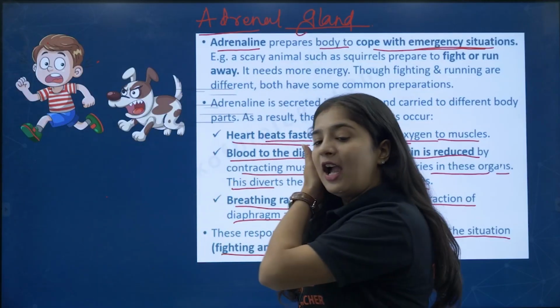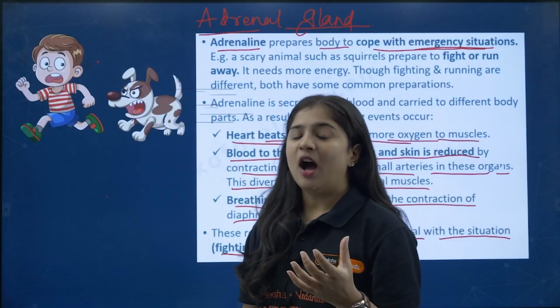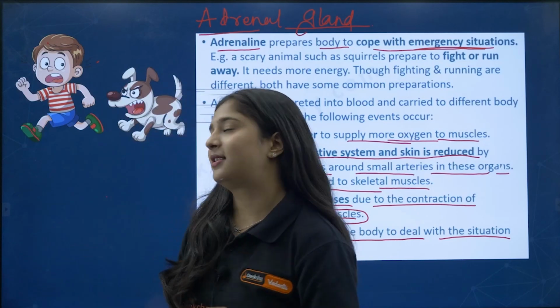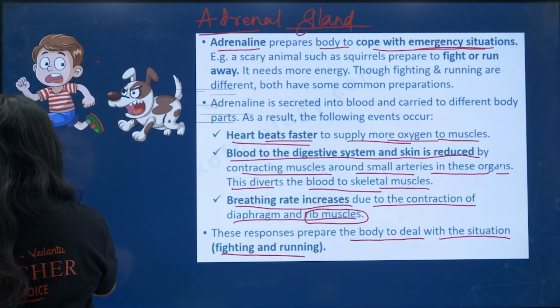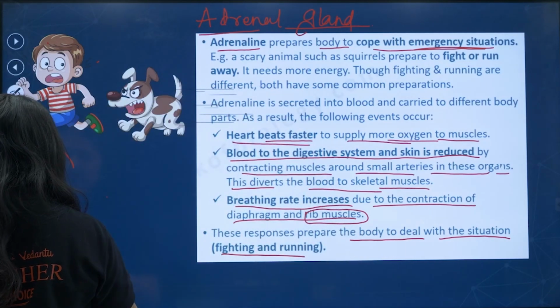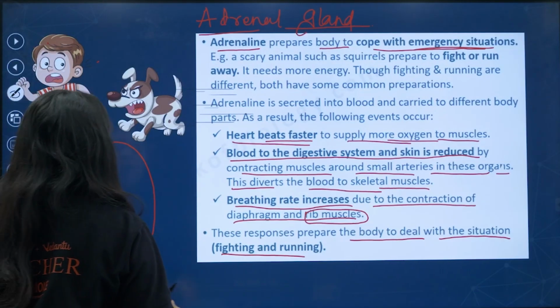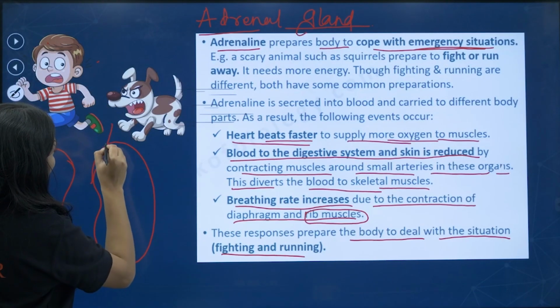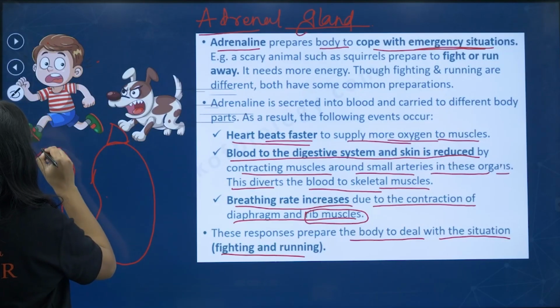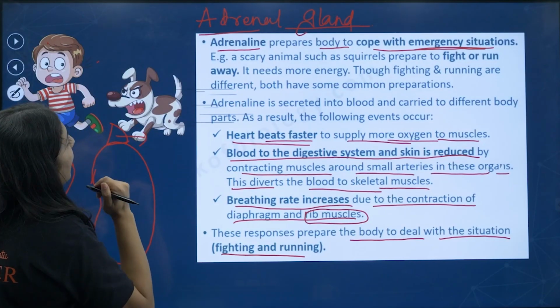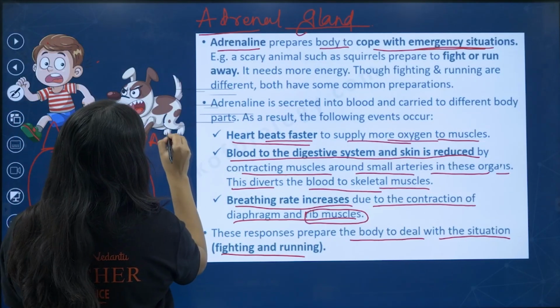So my dear kids, I know you all like samosas, right? How does a samosa look exactly? It looks like a triangle. Am I correct? So what is this? This is a kidney, my dear kids. On the kidney you can see a triangle shape that looks like a samosa. That is called the adrenal gland.